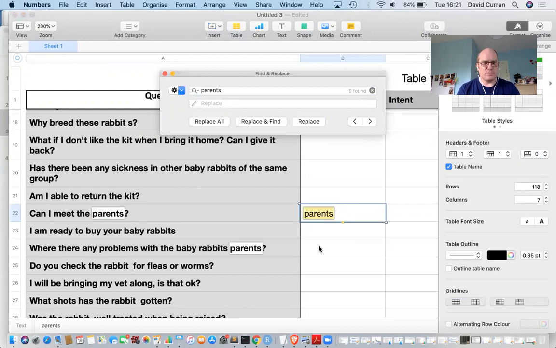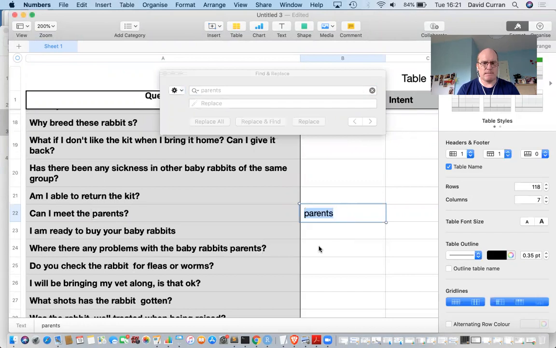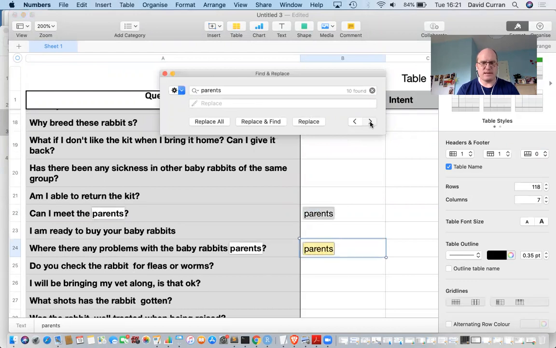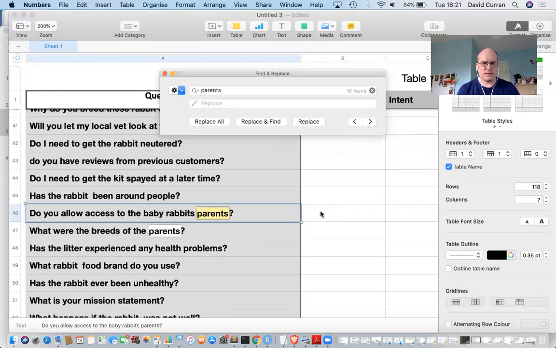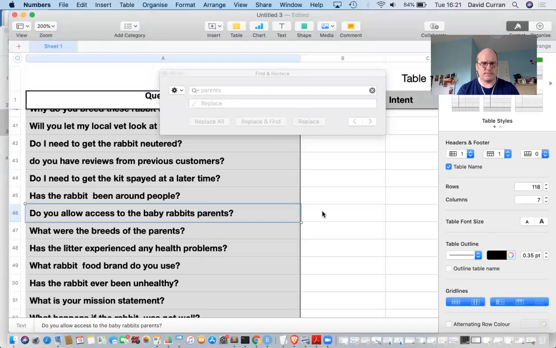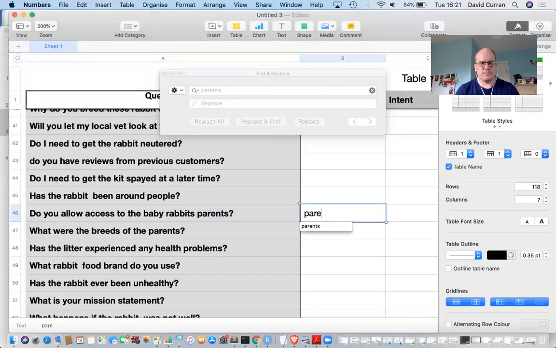Have any problems with the rabbit's parents? Could well be parents. I'm not sure. Possibly it's different. Can we see the parents? Parents again. What breed are the parents? Parents.